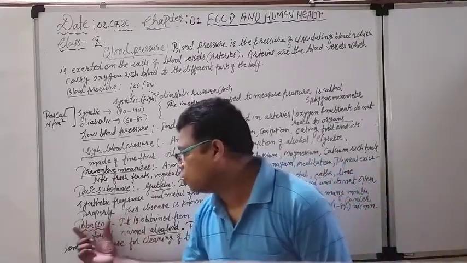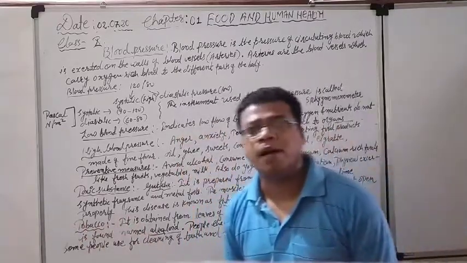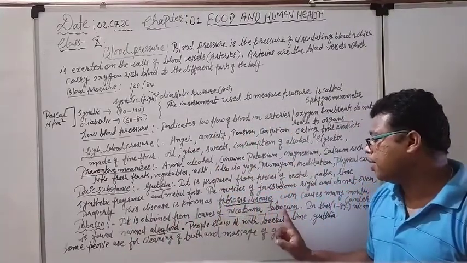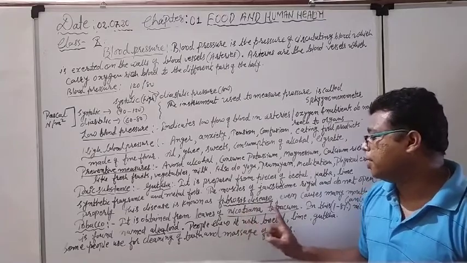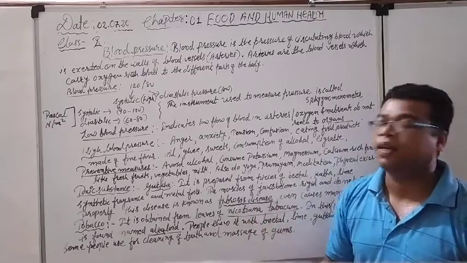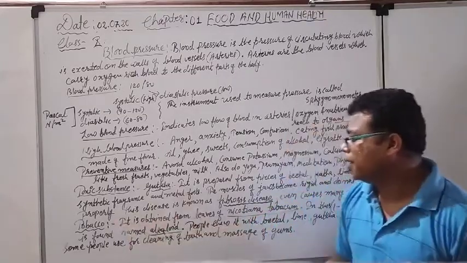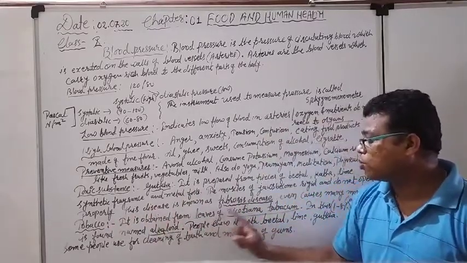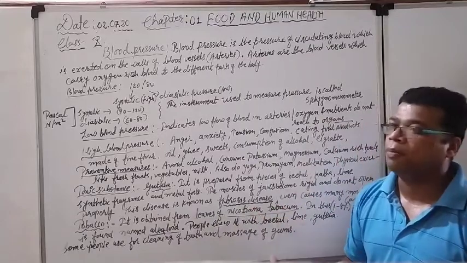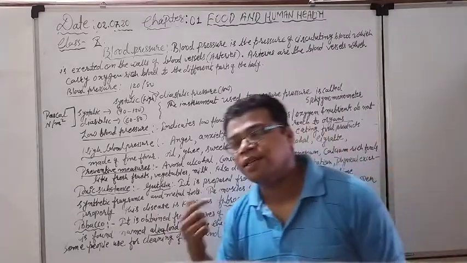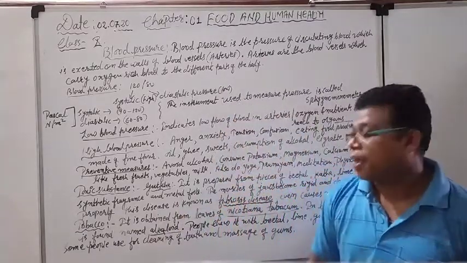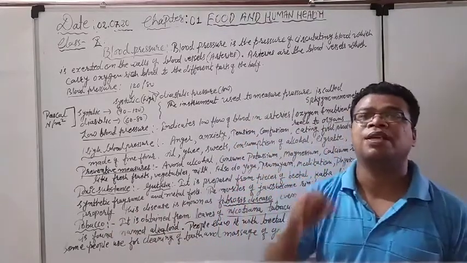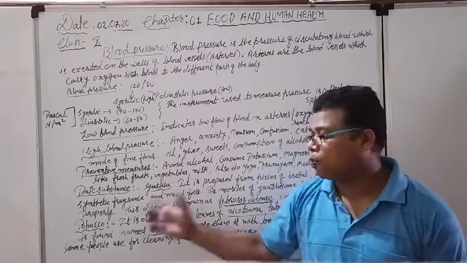Right now see the next thing, tobacco. What is tobacco? It is obtained from the leaves of the Nicotiana tabacum. Nicotiana tabacum is the scientific name of the tobacco plant, and it is prepared from its leaves. Actually, the tobacco is the leaf part of the tobacco plant.